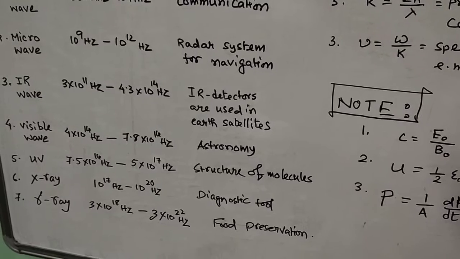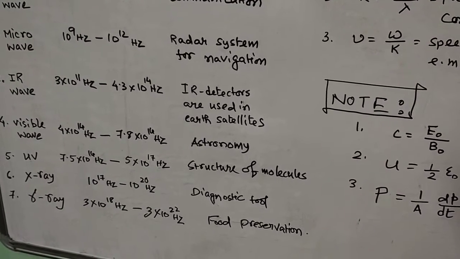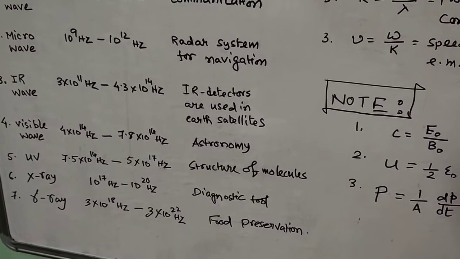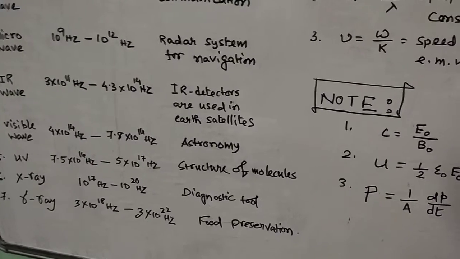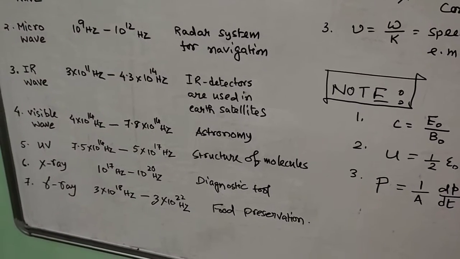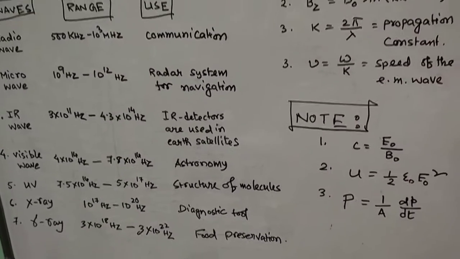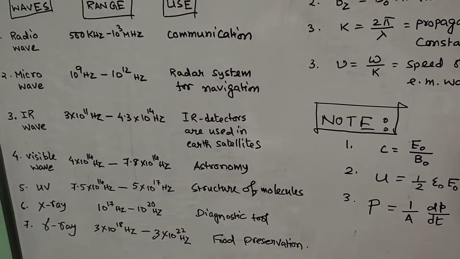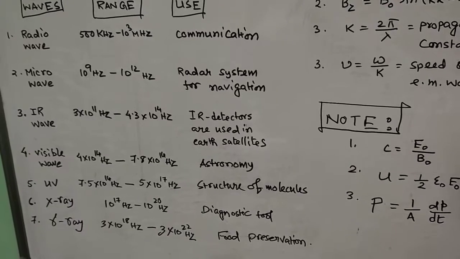And X-ray, 10 to the power 17 hertz to 10 to the power 20 hertz, basically used as a diagnostic tool in medical science. And gamma rays, 3 into 10 to the power 18 hertz to 3 into 10 to the power 22 hertz, basically used for food preservation. So you compare the range of frequencies. In some books you will get a little more or less regarding the range, but almost the range is identical to what we have given here.